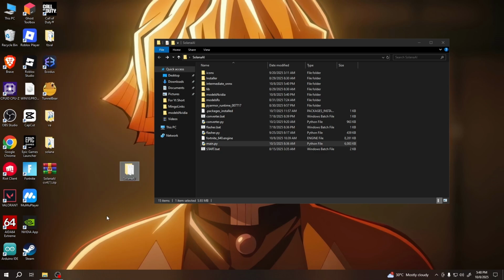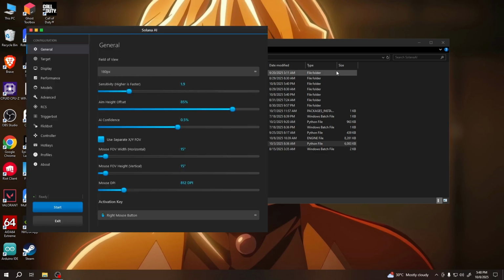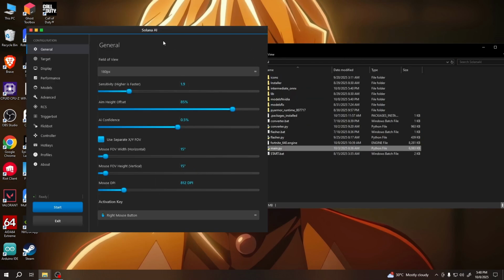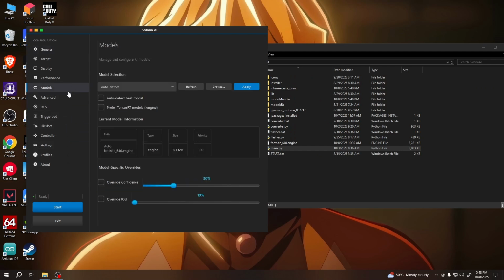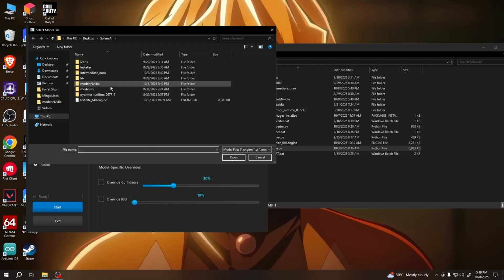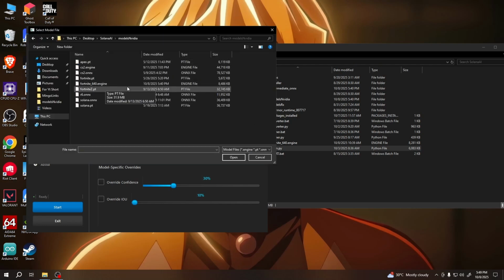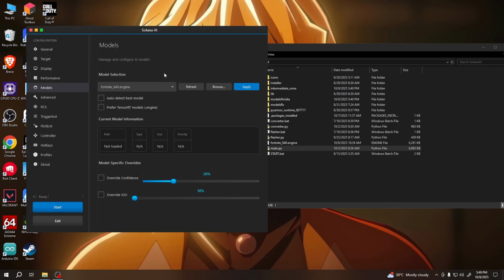There you go, it's opening. So here on our UI, just go to models and browse, and then go to the models, the one that you converted. I have the Fortnite engine here. Just select that and apply. That's all. No other things. All you need to do is select it and then you're good. You can now use it.